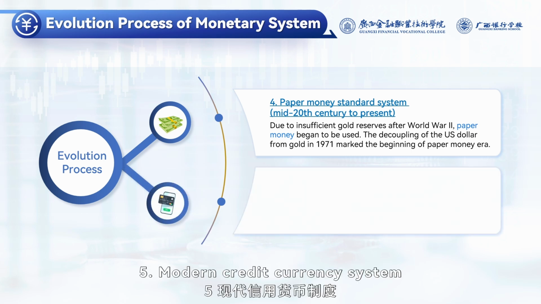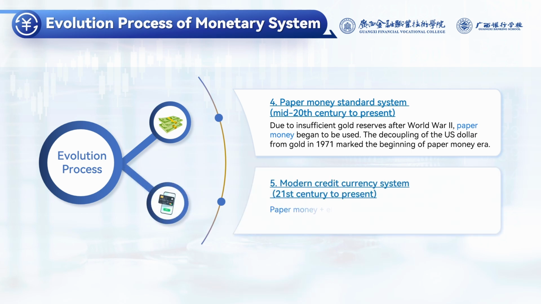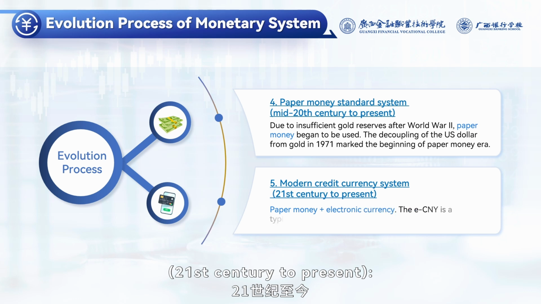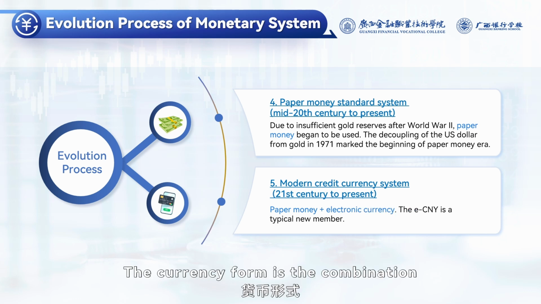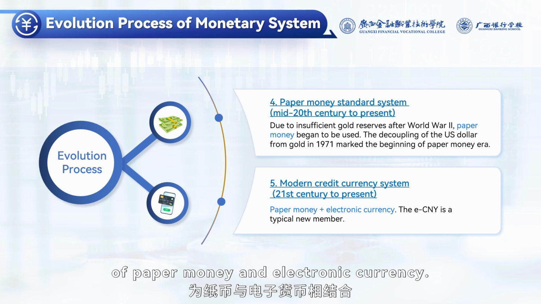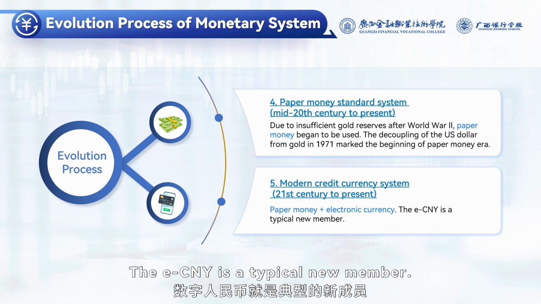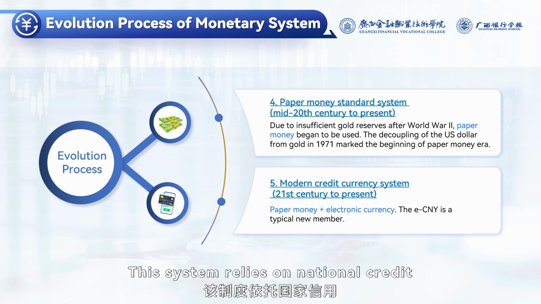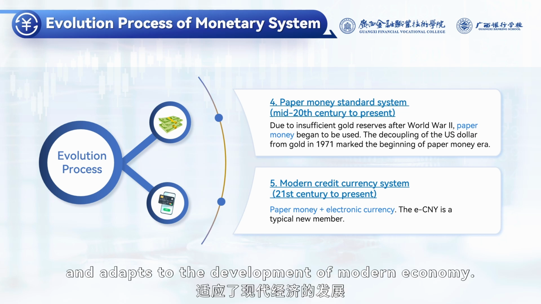5. Modern credit currency system, 21st century to present. The currency form is the combination of paper money and electronic currency. The ECNY is a typical new member. This system relies on national credit and adapts to the development of modern economy.